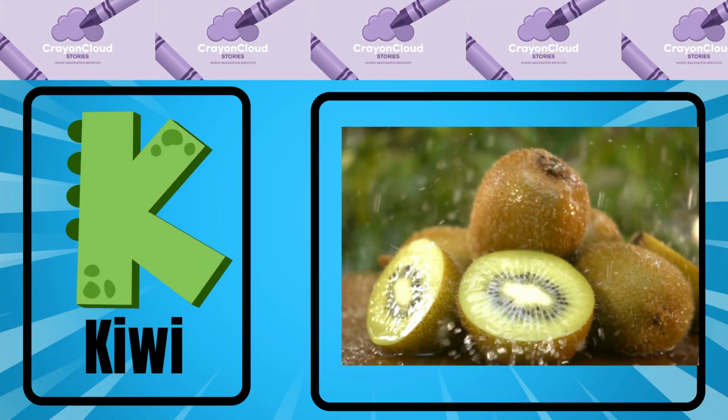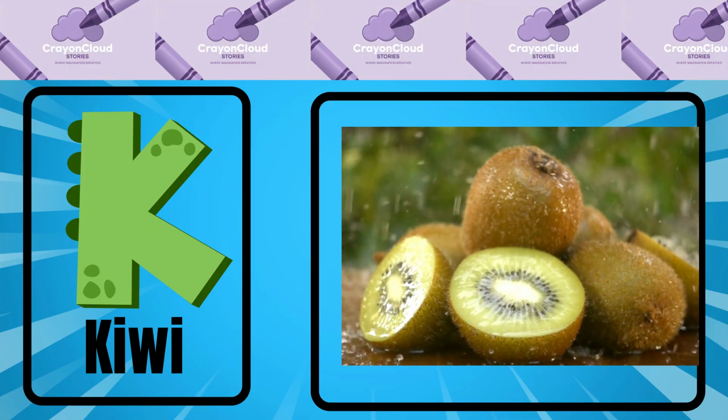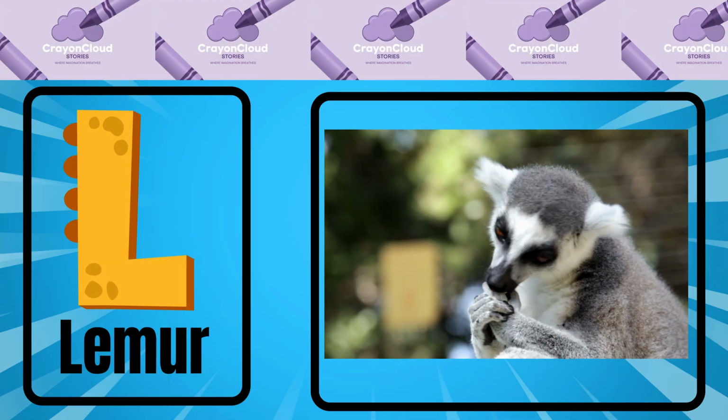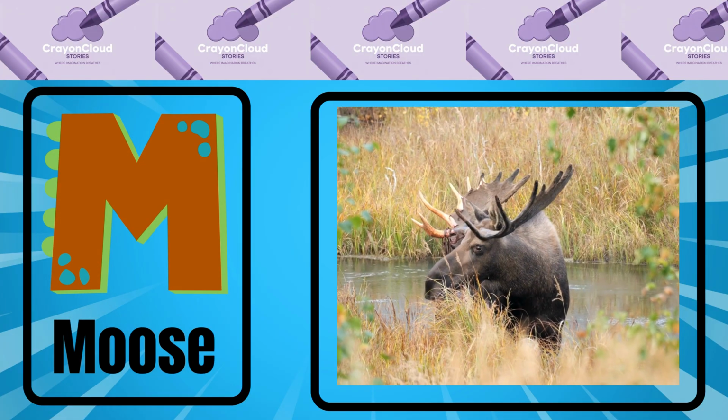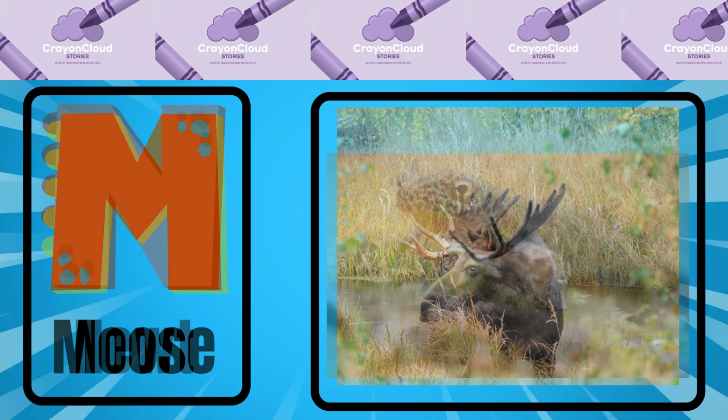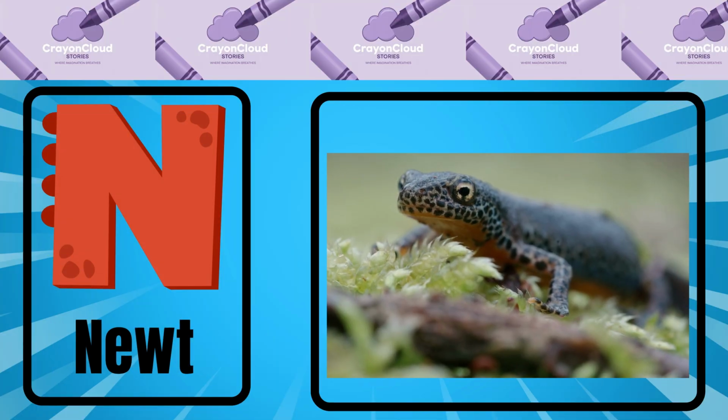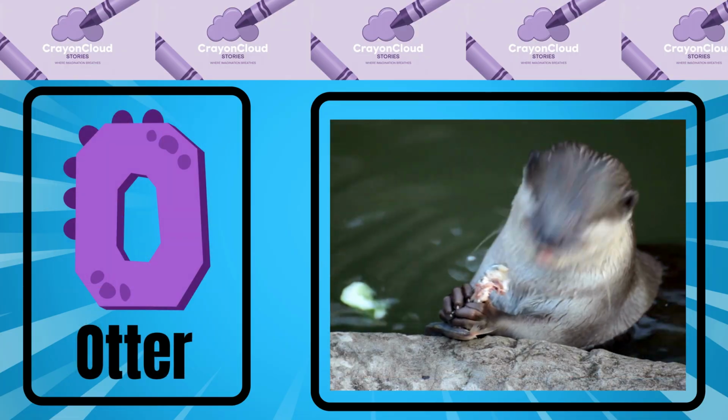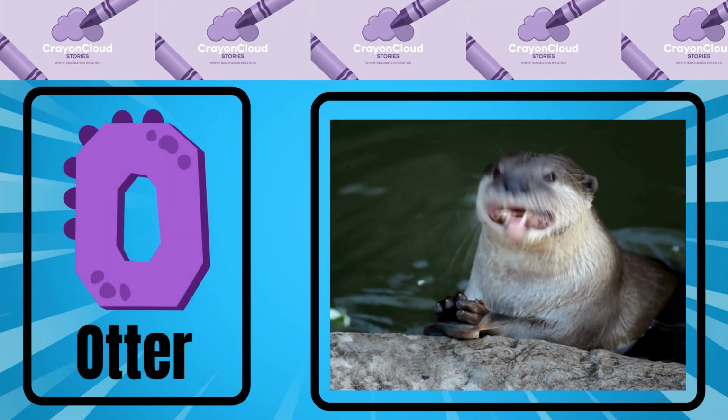K is for kiwi, kiwi. L is for lemur, lemur. M is for moose, moose. N is for newt, newt. O is for otter, otter.